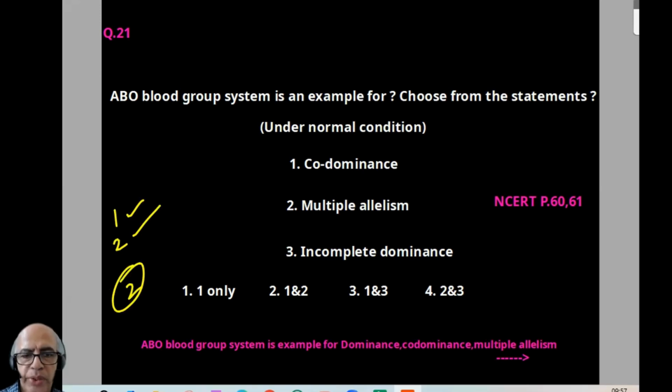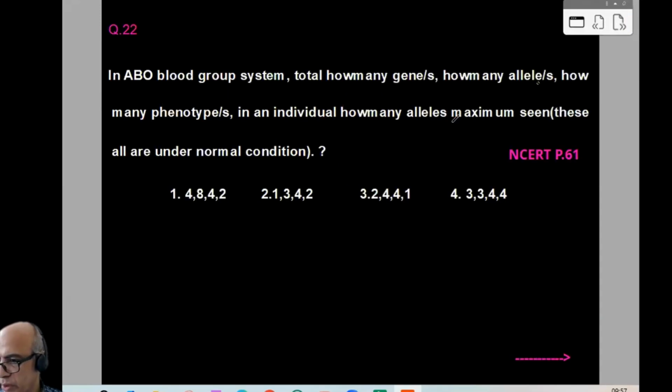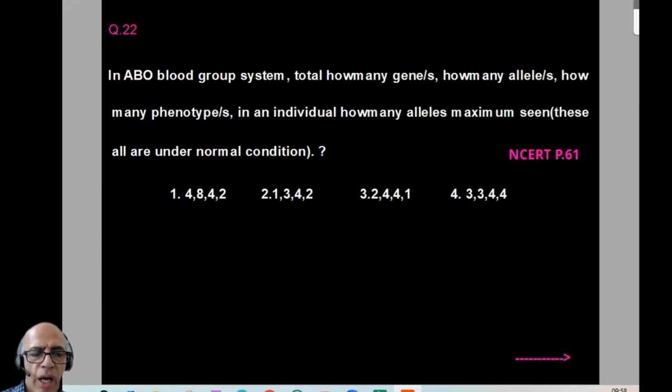So the ABO blood group system is an example for dominance, codominance, and multiple allelism. I think the idea is clear. Now we can proceed to question number 22. In the ABO blood group system, how many genes, how many alleles, how many phenotypes, and in an individual, how many alleles maximum are seen? This is all under normal conditions.